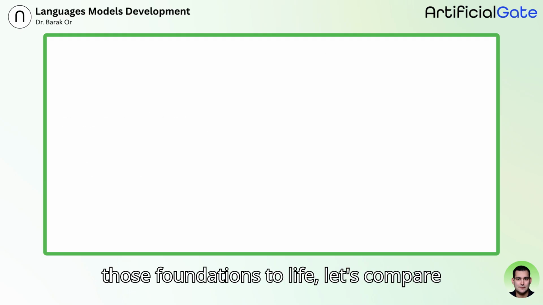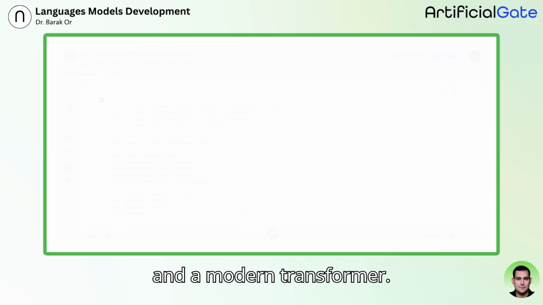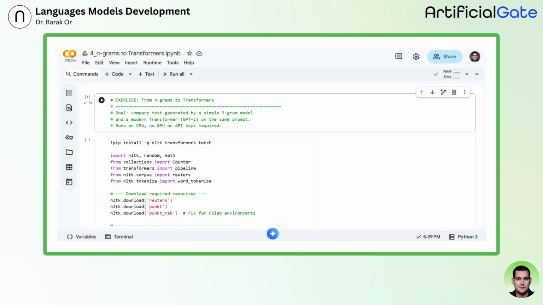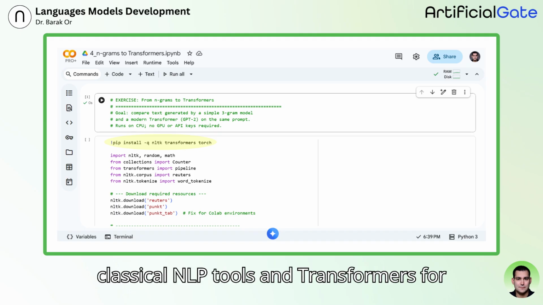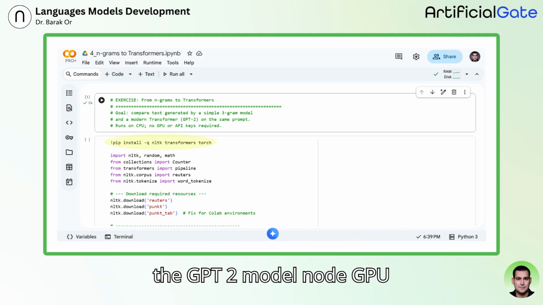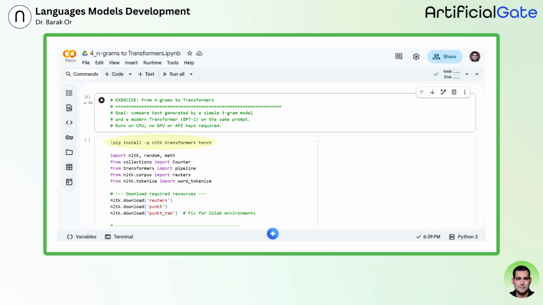To bring those foundations to life, let's compare 2 worlds, the classical trigram model and a modern transformer. We begin by installing NLTK for classical NLP tools and transformers for the GPT-2 model. No GPU required. Everything runs on CPU.